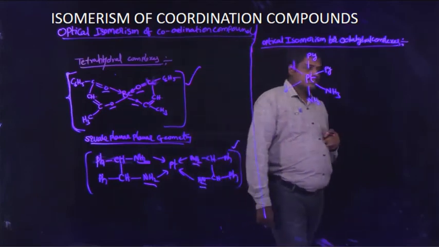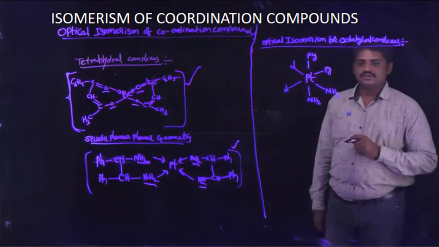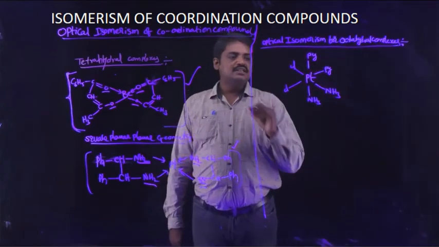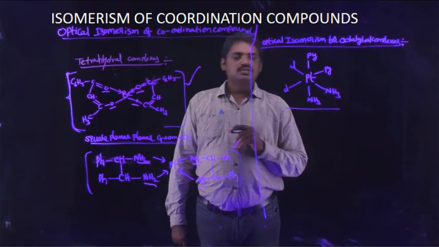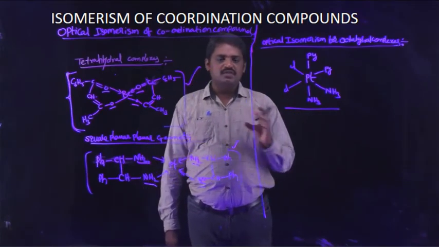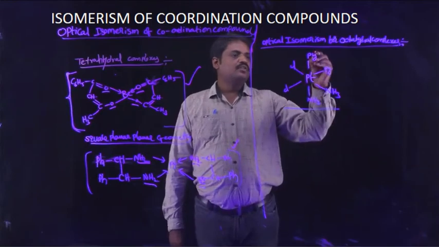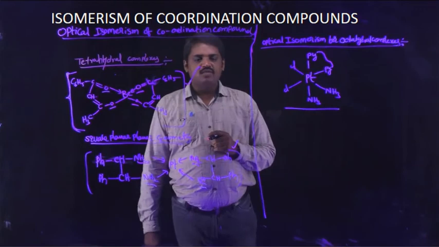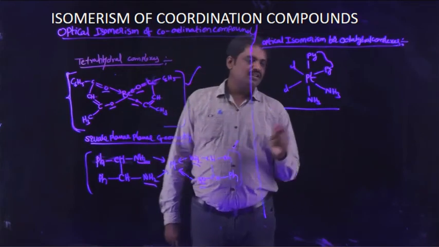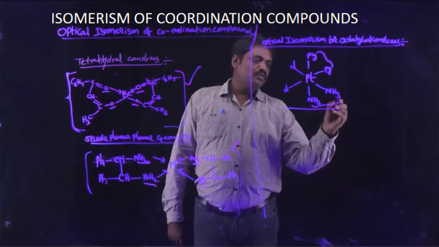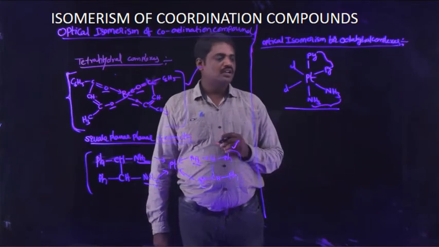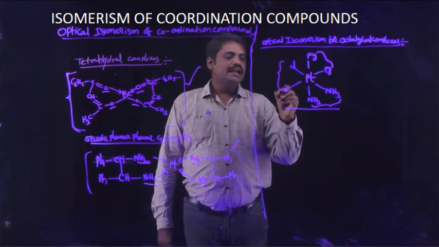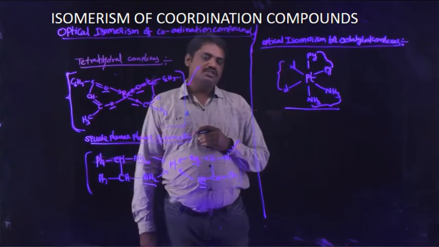This complex is clearly observed. This complex contains 6 ligands. This is the coordination compound, one of the octahedral complexes. 2 pyridine ligands are bound on one side of the given coordination compound, 2 ammine ligands are bound on another side, and 2 chlorine atoms are bound on another side of the coordination compound.